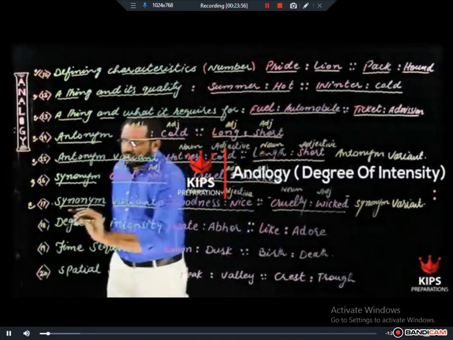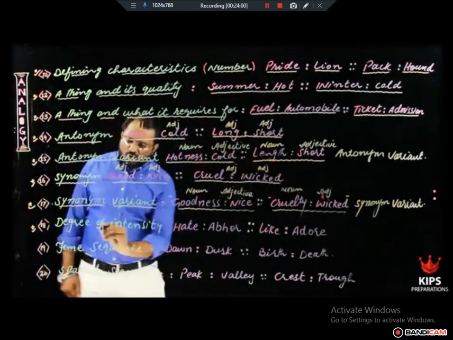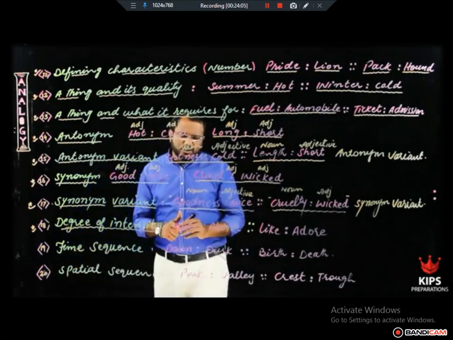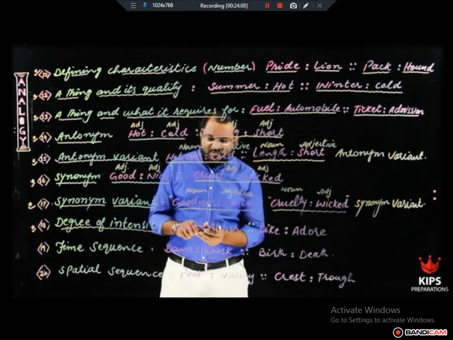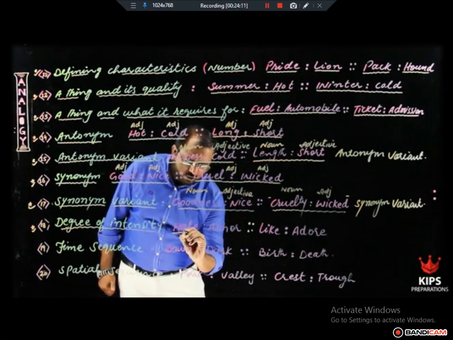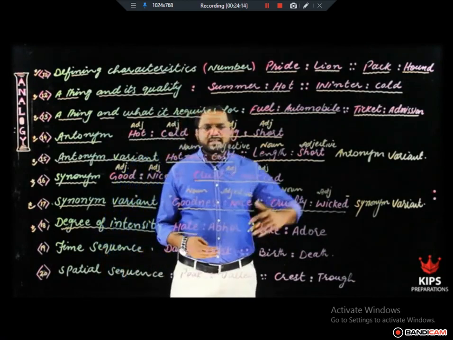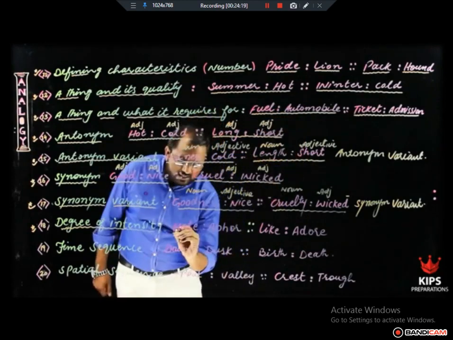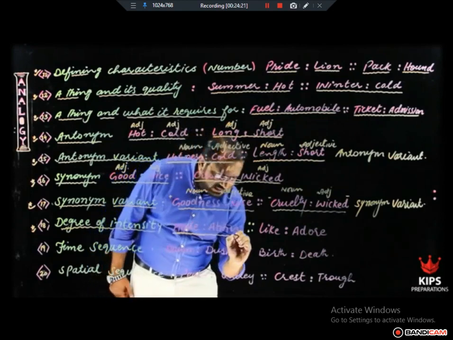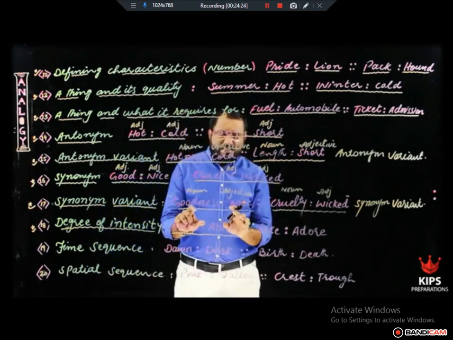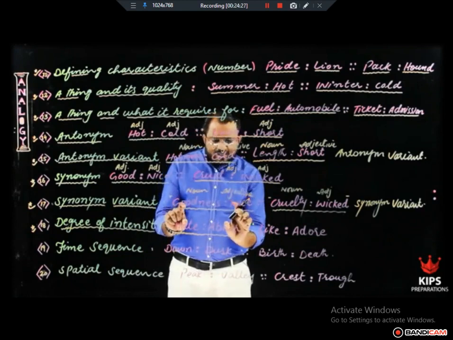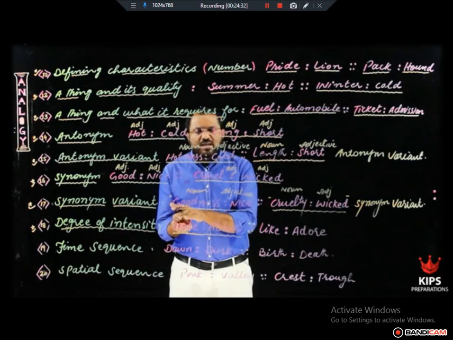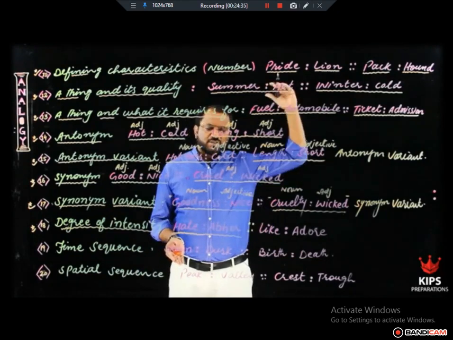The 18th topic is degree of intensity. In this kind of analogy pair of words, one word shows something at its initial stage. For example, when you dislike somebody, it is called hate. And what will be the extreme of hate? What will be the peak of hate? That will be abhor. This is called degree of intensity. Two words belonging to the same meaning category, but one word shows something at its initial stage and the other shows the same thing at its extreme stage.